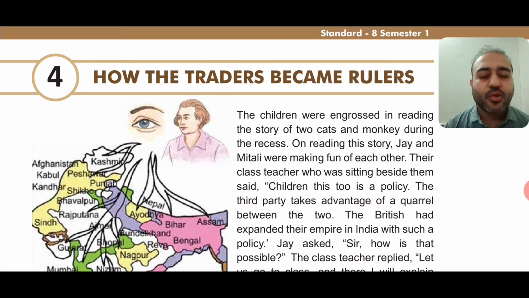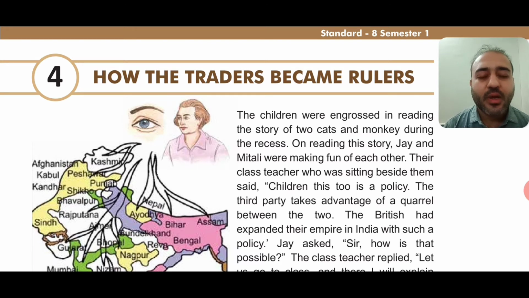Those Europeans who had come to India had come just for the sake of trading only, but later on they wanted to increase their power, they started capturing or taking control of the territories of India, and that is how slowly and gradually they started becoming the rulers of India.